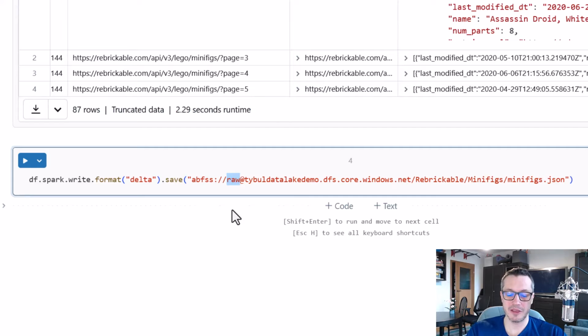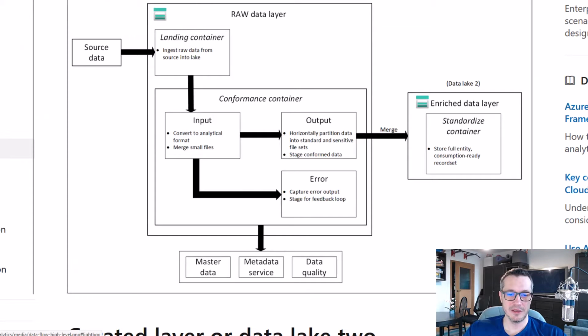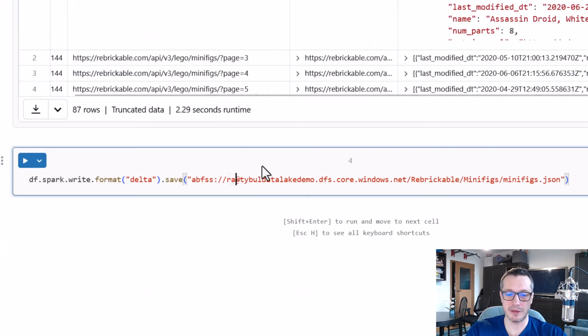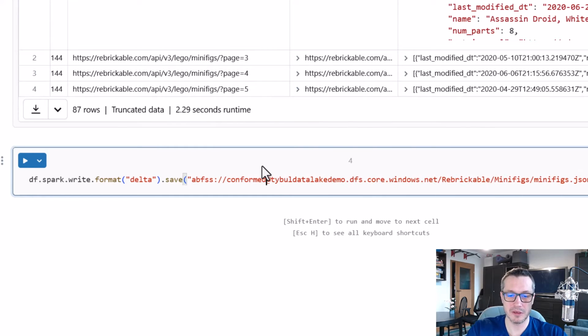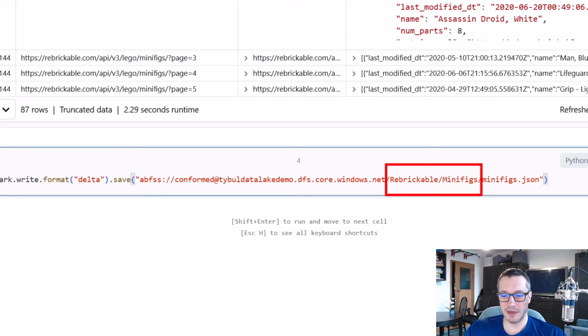So let me create a new container. How do we want to call it to be aligned with documentation from Microsoft? Let's call it conformed. All right, why not? So conformed. We might have this replicable and minifix.